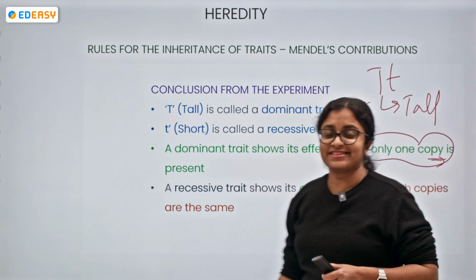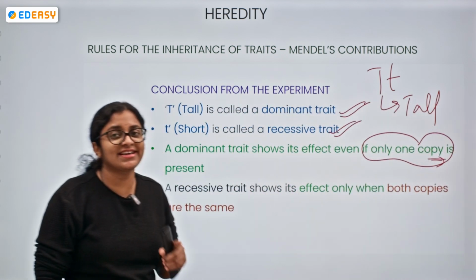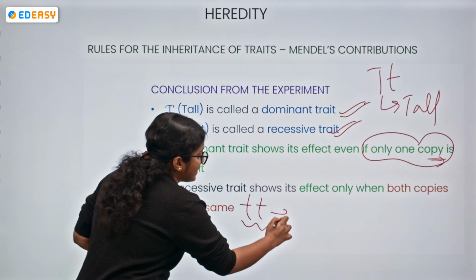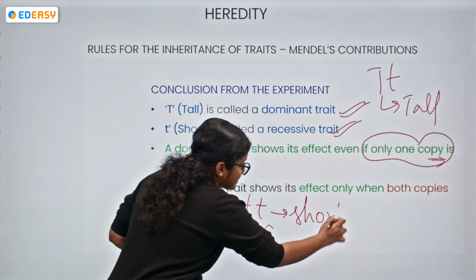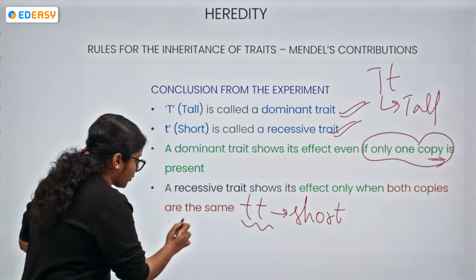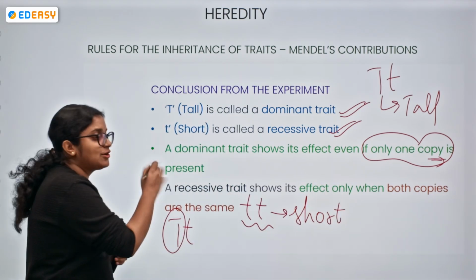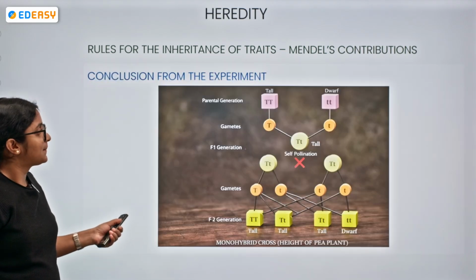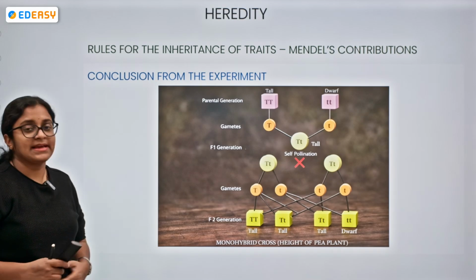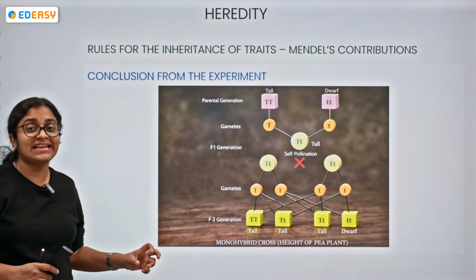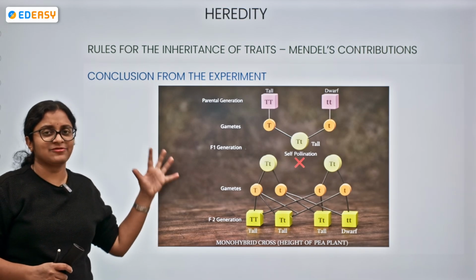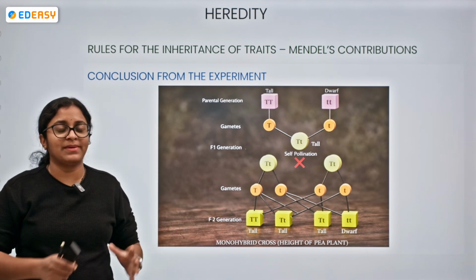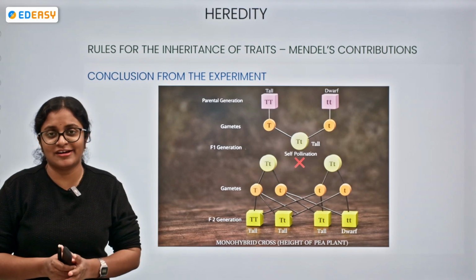But what about the recessive trait? A recessive trait is showing its effect when both the copies are the same. Like this combination, then only the shortness is getting expressed. If it is this combination, then it is dominated by the dominant one only, not the short one, not the recessive gene. Okay. So the conclusion from the experiment, let me tell you once again. Here, Mendel has given us a characteristic understanding of the tall plants and the short plants. What happens when they are getting crossed, right?